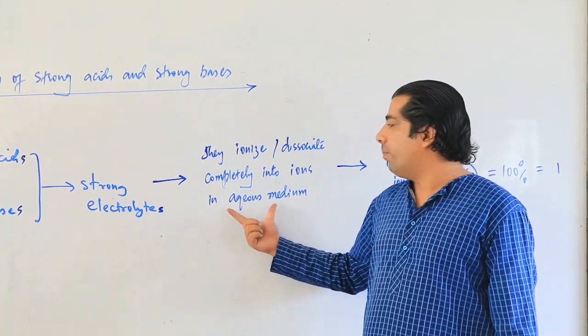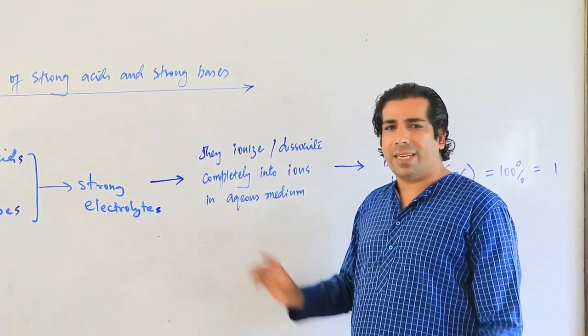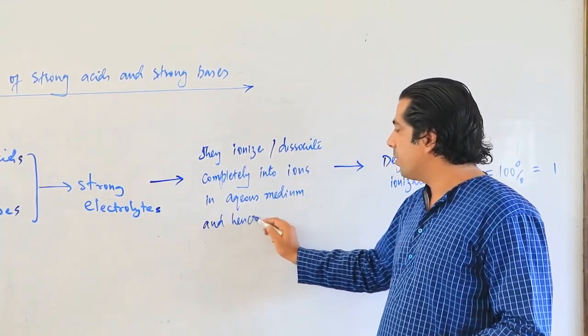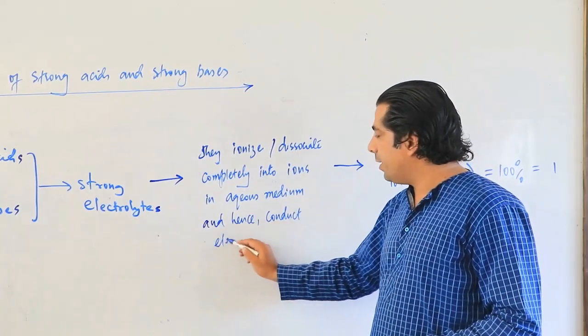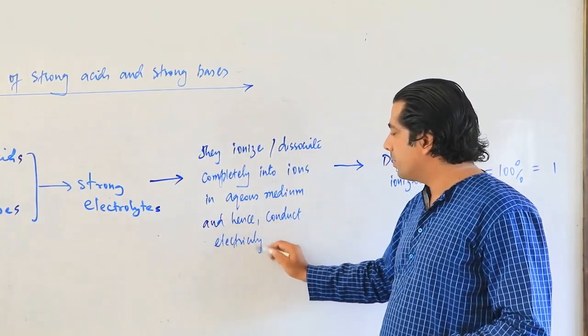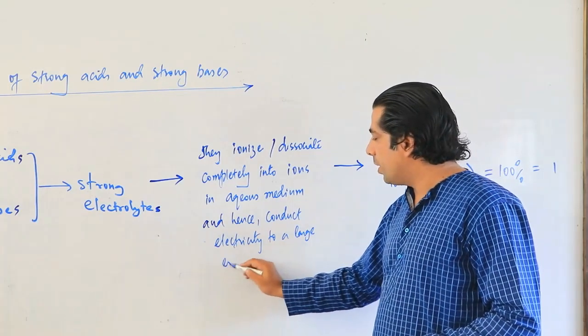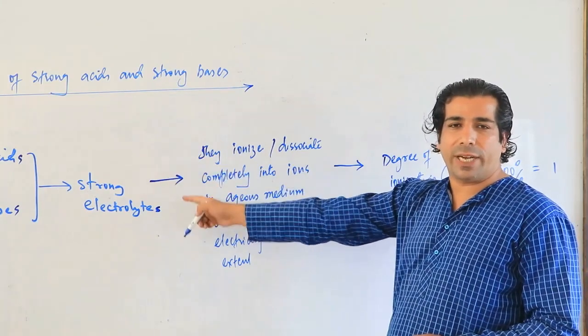They will break completely into ions in aqueous medium and will conduct electricity to a larger extent. That means our strong acids and strong bases are strong electrolytes.